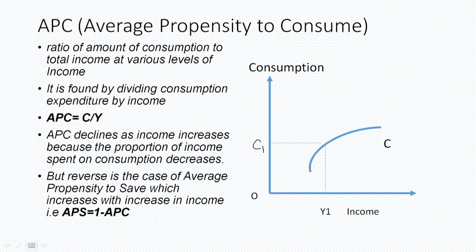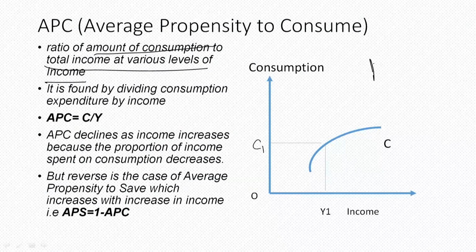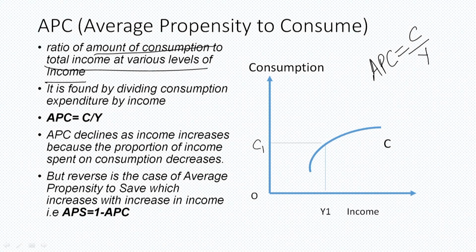Average propensity to consume basically is a ratio which tells us the amount of consumption to total income at various levels of income. That means what amount of consumption we are consuming at different levels of income. Therefore, APC, that is average propensity to consume, is equal to consumption by income.